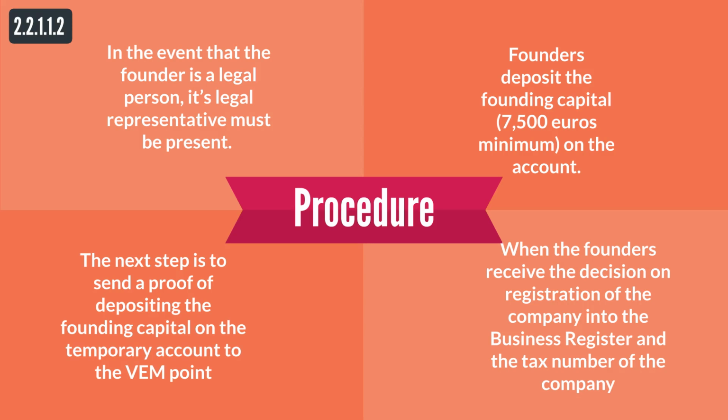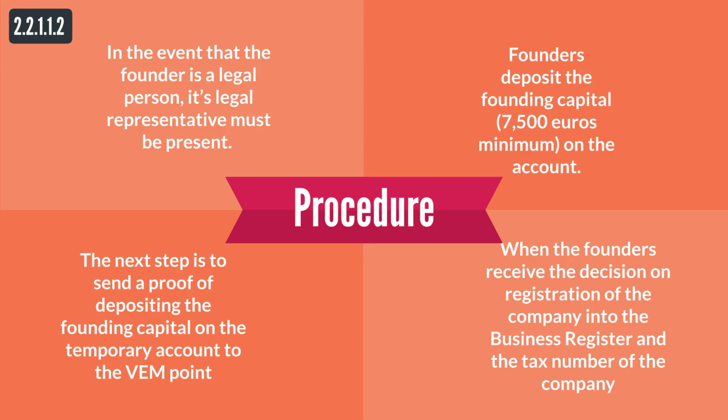After entering the establishment form at the VEM point, a temporary or deposit account needs to be opened at the selected bank. For this, only the Establishment Act is needed. Founders deposit the founding capital, €7,500 minimum, on the account. The next step is to send proof of depositing the founding capital on the temporary account to the VEM point where the procedure was started.